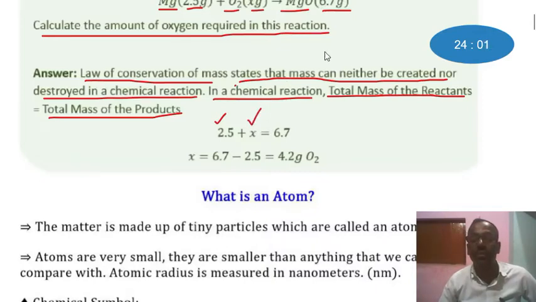As the product, we have 6.7 gram magnesium oxide. When we move 2.5 to the right hand side, on the left hand side we have x, and 6.7 minus 2.5. After the subtraction we get 4.2, which is the mass of the oxygen. Hope that there is no problem in understanding the solution of this numerical problem.